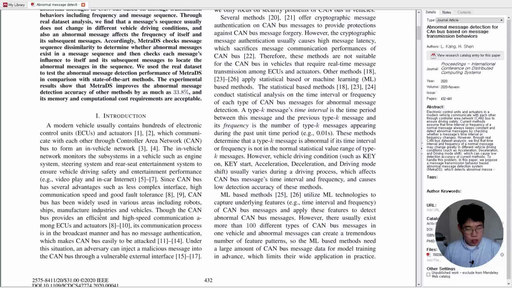Though CAN bus provides efficient and high-speed communication among ECUs and actuators, the communication process is in the broadcast manner and has no message identification, which makes CAN bus easy to attack. Under this situation, an adversary can inject a malicious message into the CAN bus through the vulnerable external interface.